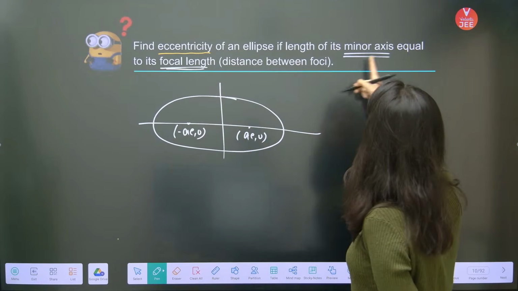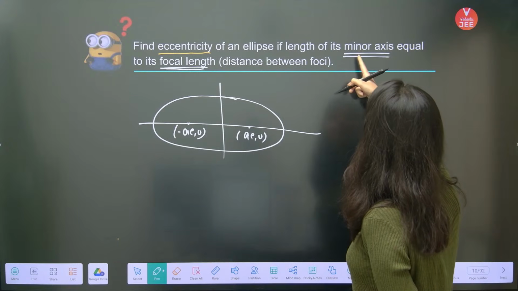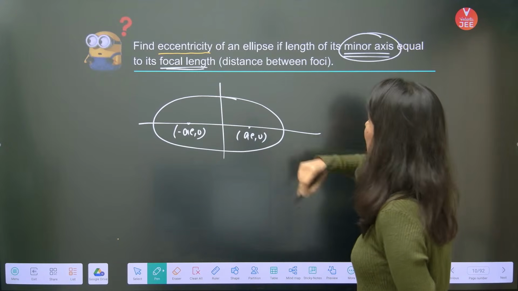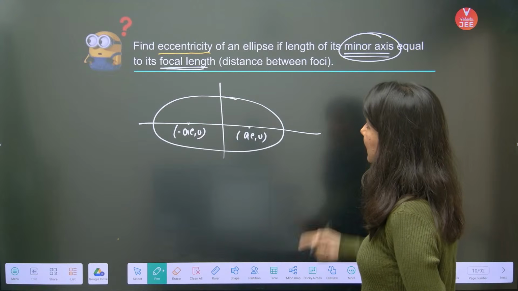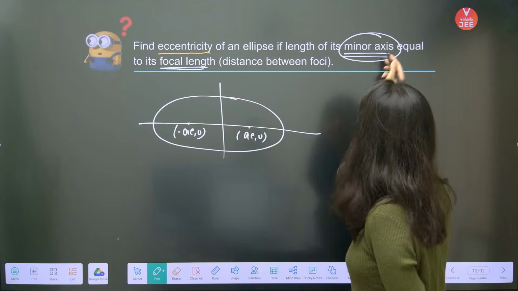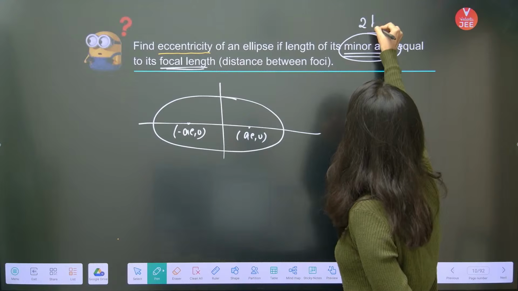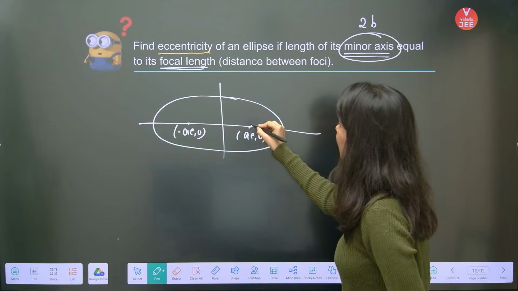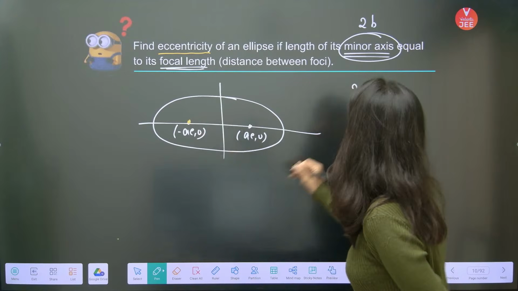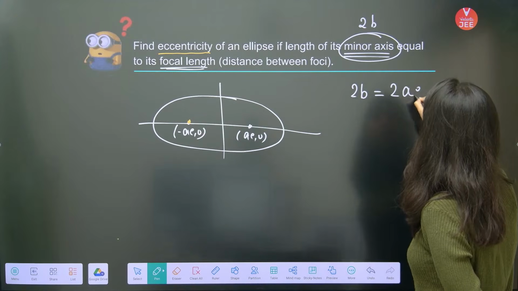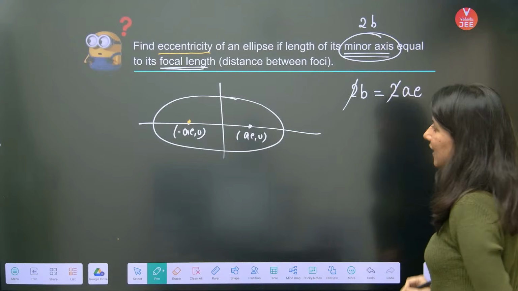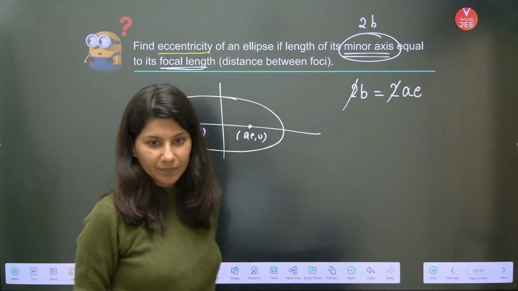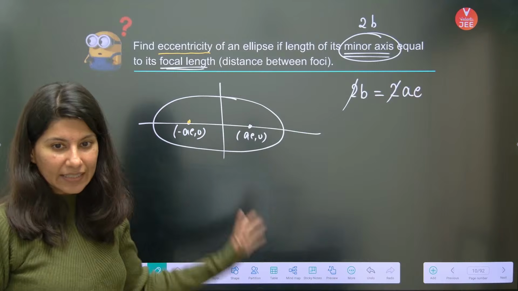Length of its minor axis is 2B. So 2B is equal to the distance between foci, which is 2AE. That means B and AE are equal. Correct? B and AE are equal.